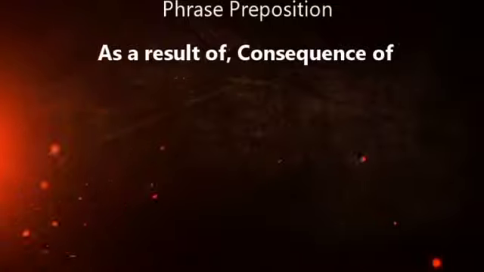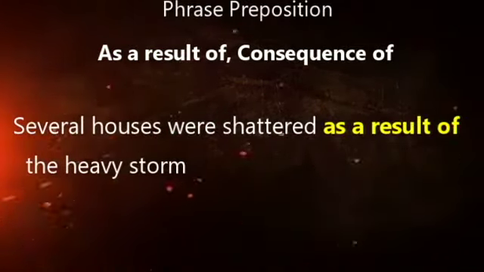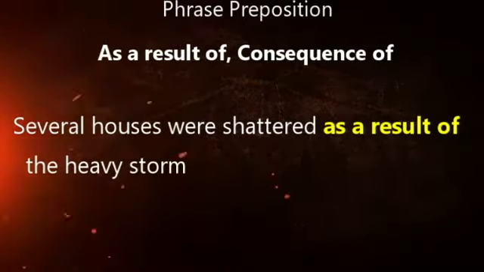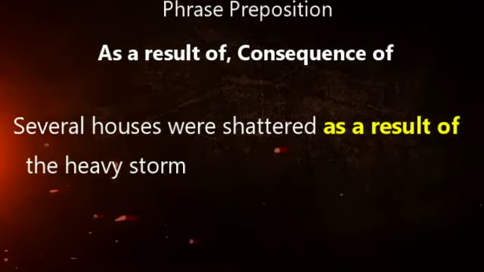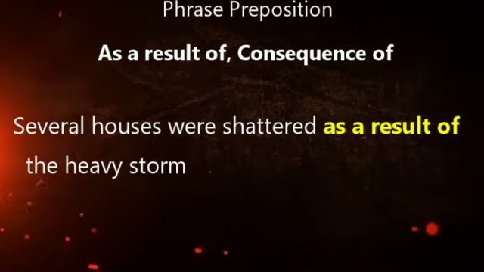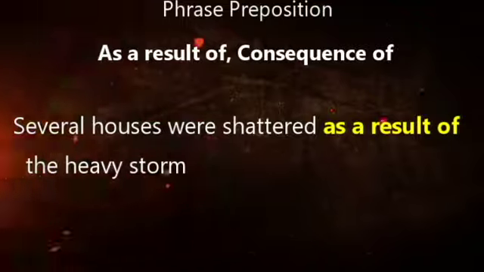Fifth one, as a result of, consequence of. It is used to indicate the outcomes of something that you have done. Example, several houses were shattered as a result of the heavy storm. So, heavy storm, the result is houses were shattered, they were destroyed. So it always indicates the outcome of an event, the result of an event.